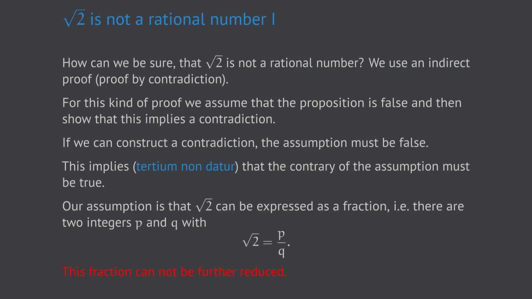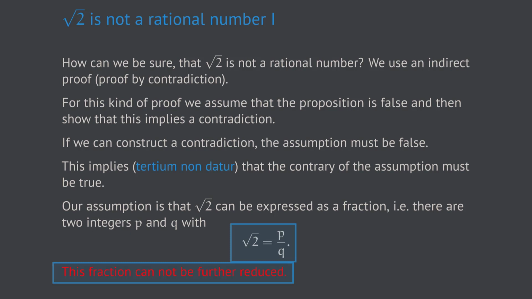So let's begin the proof. As we want to show that the square root of 2 is not a rational number, we start by assuming the opposite. That means we assume that the square root of 2, whatever that is, can be represented as a fraction of two integer numbers p over q. Now the basic idea of this specific proof is based on a simple extra condition which we demand to be fulfilled, namely that the fraction p over q cannot further be reduced. In other words, p and q don't have any common factors.